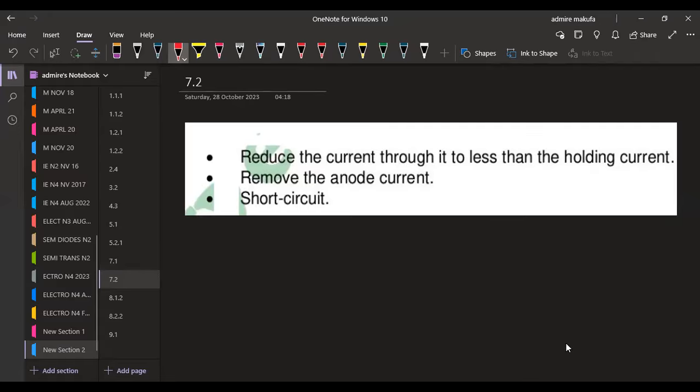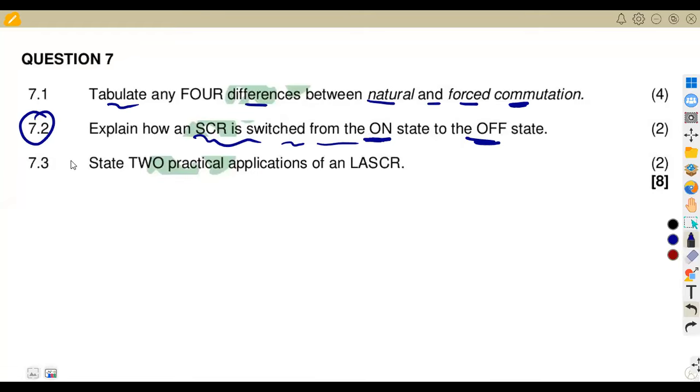Reduce the current through it to less than the holding current, then you remove the anode current, and the last part is simply to short. So that is what we are given 2 marks for. Any two there. 7.3: state 2 practical applications of an LASCR, which is LS in this case.